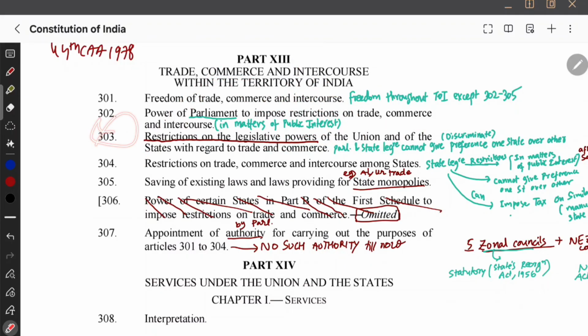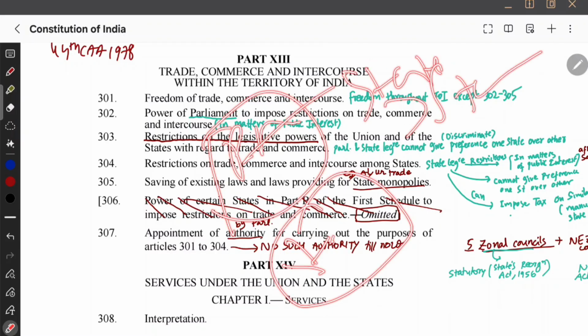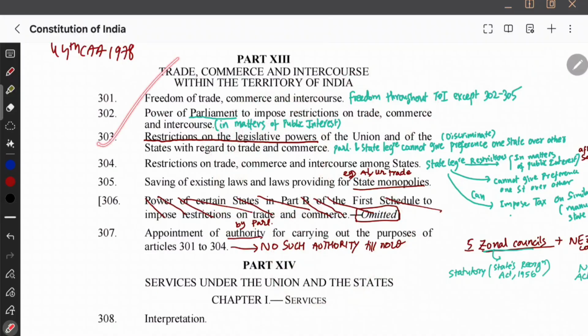And next we have 303. That is imposing a restriction on Parliament and the state legislature. What is it saying? It is basically saying that Parliament or the state legislature cannot give preference to one state over another. One state cannot be preferred over another state regarding trade, commerce, and intercourse. That is in 303.